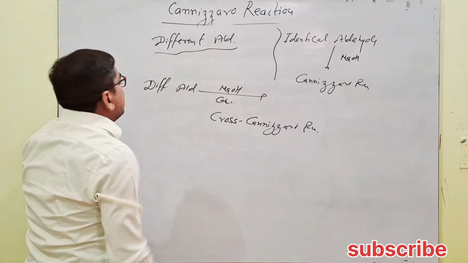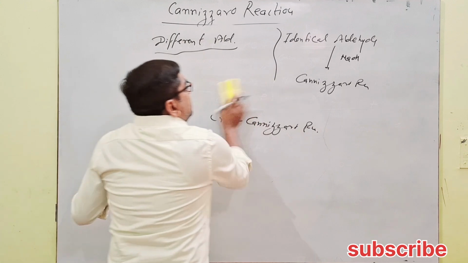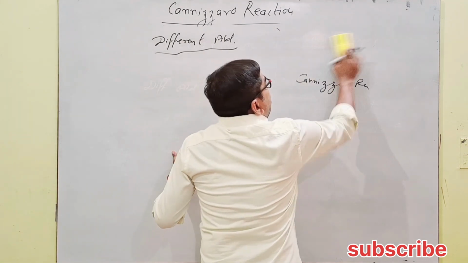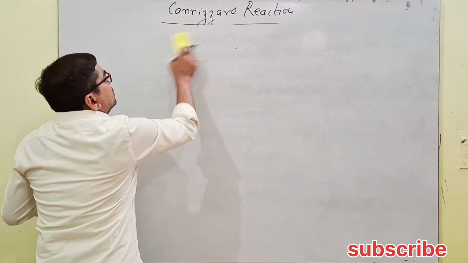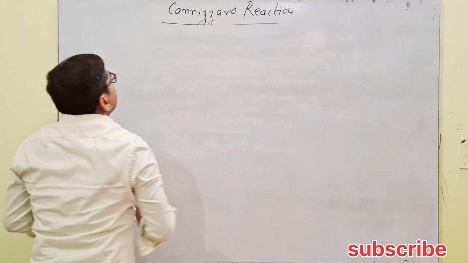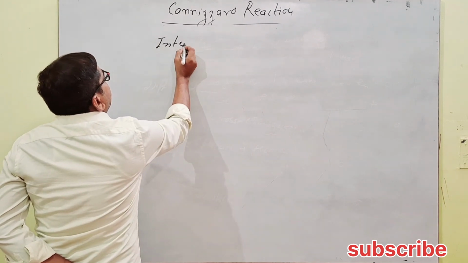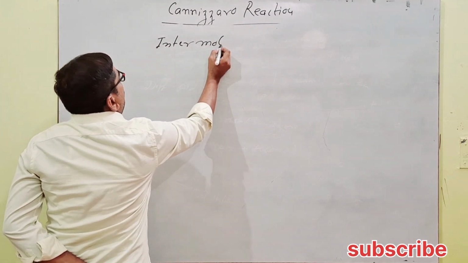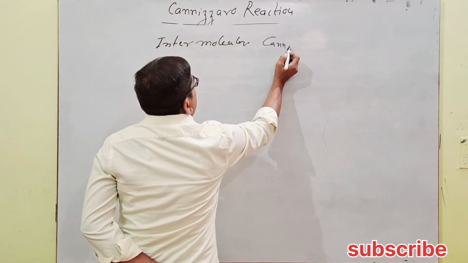In both cases, the reaction takes place between same type or different molecules of the compounds, so it's called the intermolecular Cannizzaro reaction.